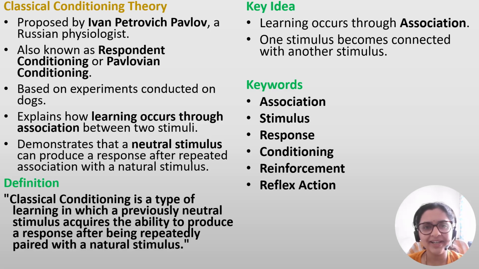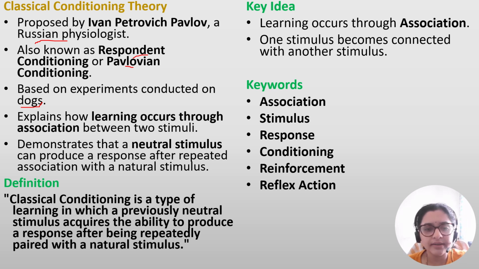Hello friends, welcome back. Let us now see classical conditioning theory by Ivan Petrovich Pavlov. He is a Russian psychologist. This theory is also known as respondent conditioning or Pavlovian conditioning. This experiment is conducted on dogs. In the previous video I did Thorndike's trial and error theory, that was conducted on cats.